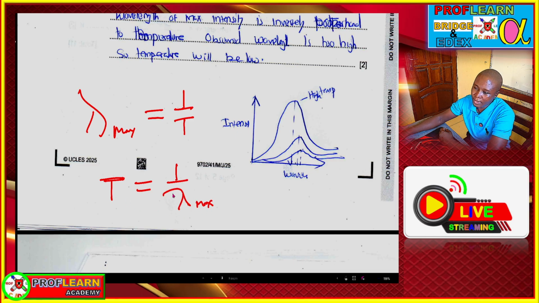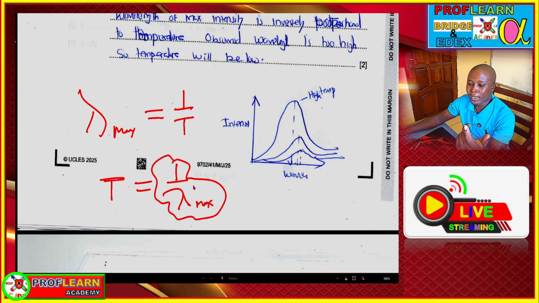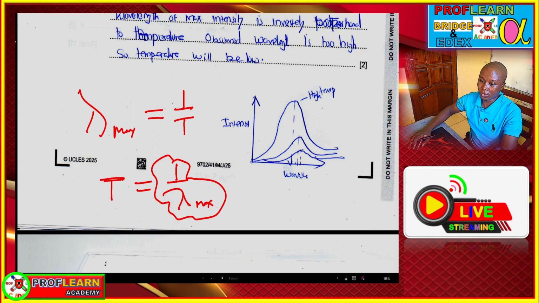Which means that if the observed wavelength is longer, then the temperature will be lower from Wien's displacement law. So that is the concept we are going to use at that particular point.